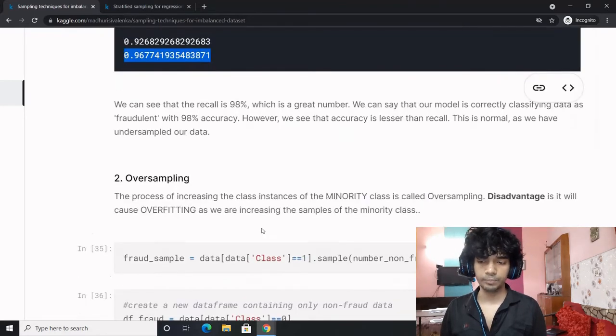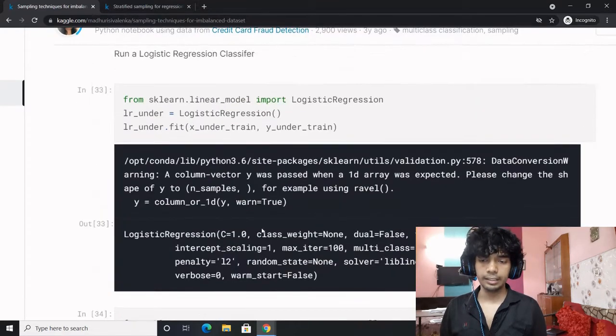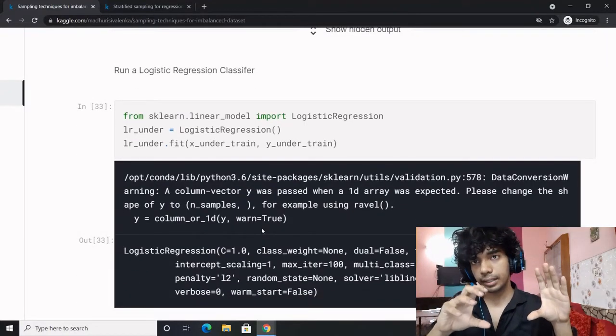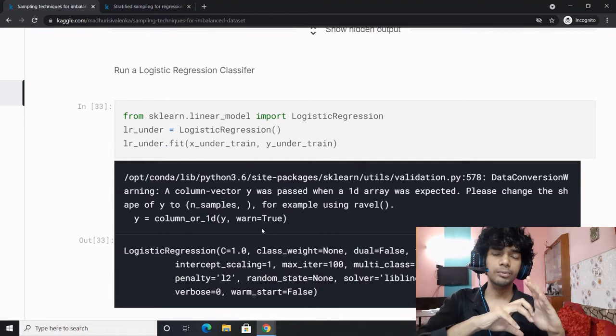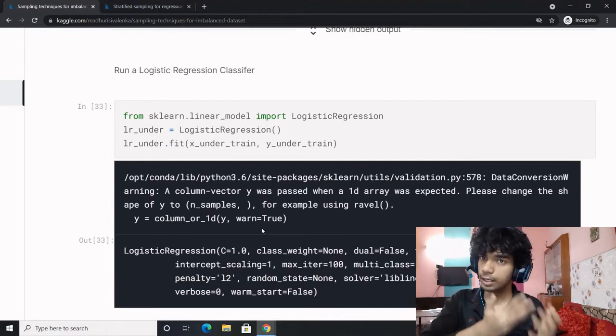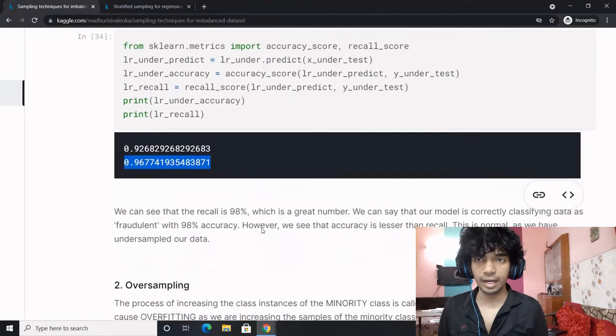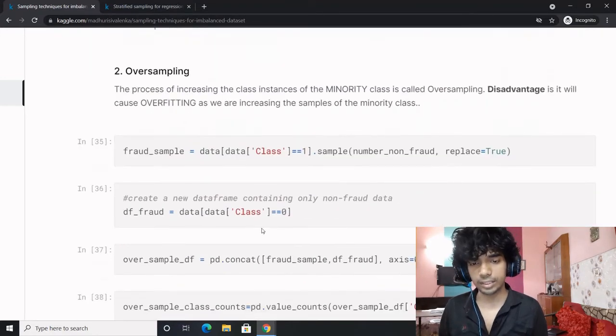which is a great number. The inherent disadvantage with undersampling is that you might lose a great amount of valuable information which you should not have dropped. So this is an inherent disadvantage associated with undersampling techniques. Apart from it, let's proceed to oversampling.